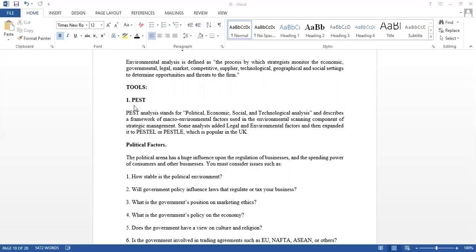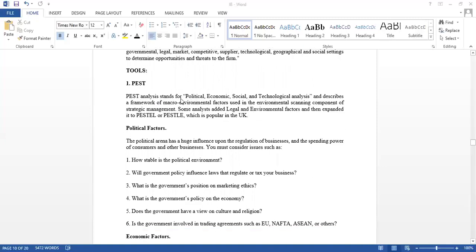The first type is PEST. Okay, the first tool that is available to do environmental analysis is PEST. PEST stands for P for political, E for economic, S for social, and T for technological. Initially, strategists used to analyze the political environment, economic environment, social and technological environments.